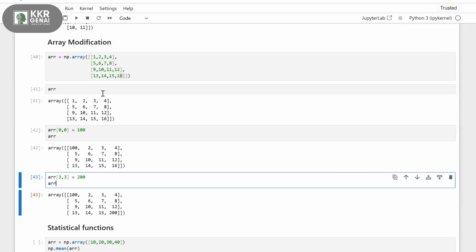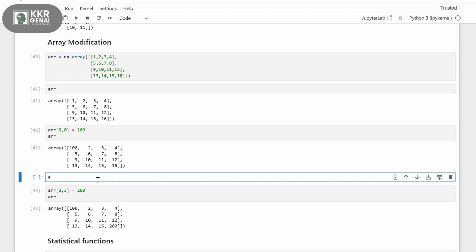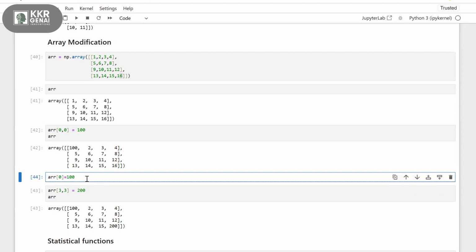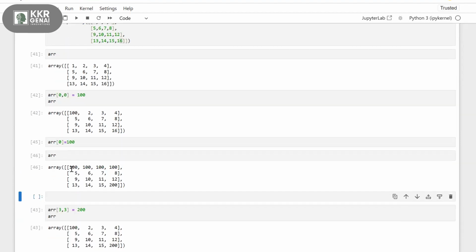If you give array of 0 equal to 100, then the entire row will be hundreds, right? Array of 0 equals 100, instead of 0, comma 0. Let's see what you are getting. Yeah, the entire row is hundreds. Yes, okay, got it.